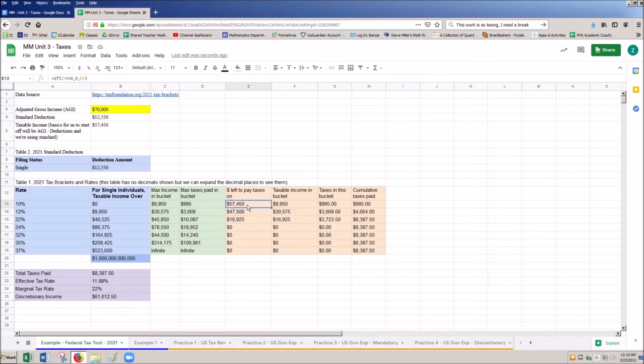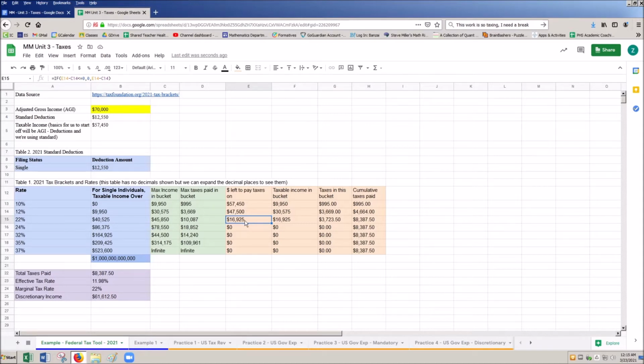We started with 57,450 from right here. That 57,450, we paid 9,950 in taxes on it, and that's how it's being brought down to 47,500. Then we paid taxes on this 30,575, and that leaves us with 16,925 left to pay taxes on.